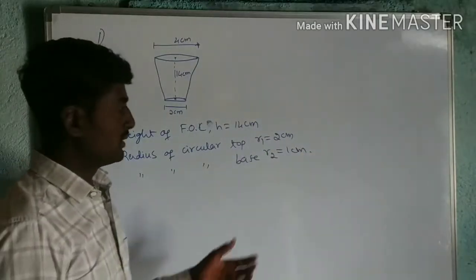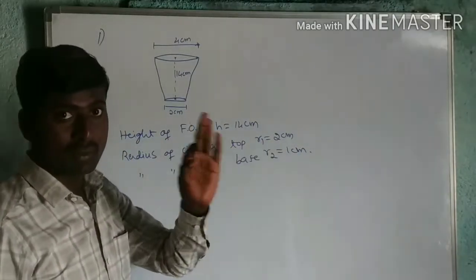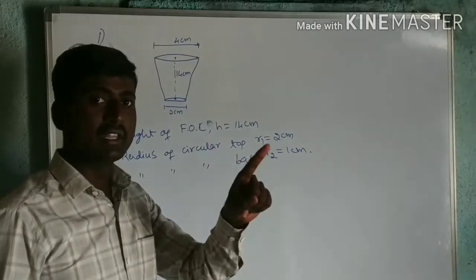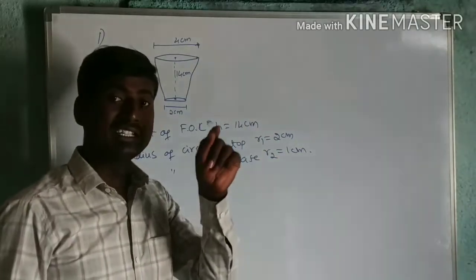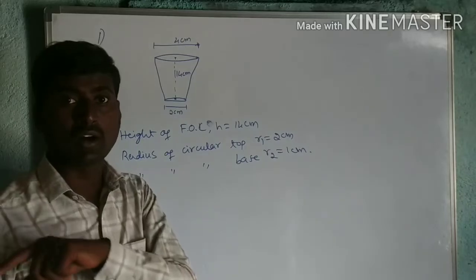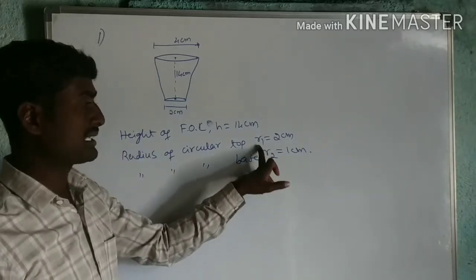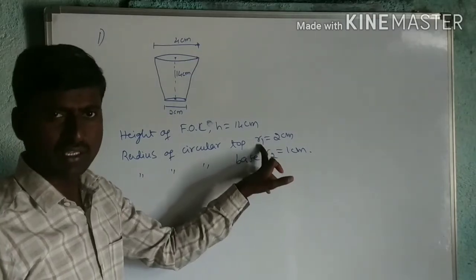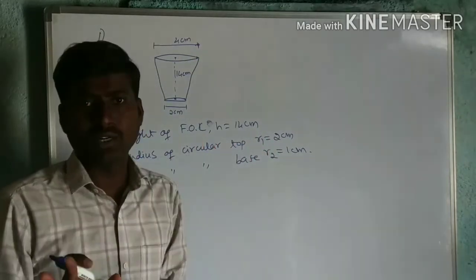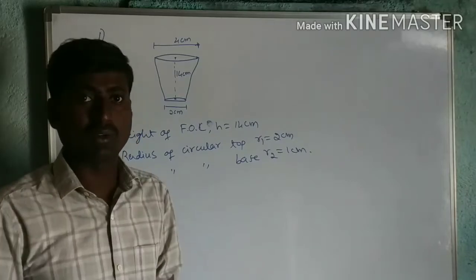Okay, so you can exchange these also, no problem at all. But while writing the formula, L is equal to the square root of h square plus (R1 minus R2) whole square. There you can write R2 minus R1 if R2 is greater than R1. At the end you should get the same answer only, because the square is there.